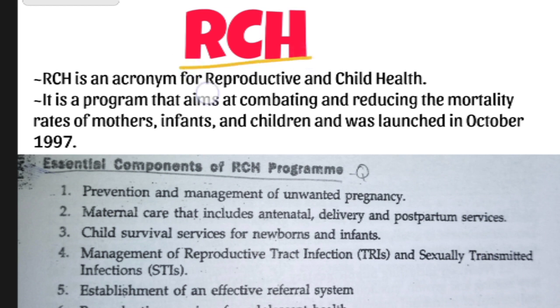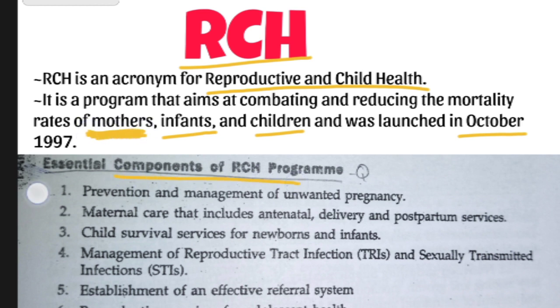RCH full form is Reproductive and Child Health. This program mainly concentrates on providing health care, providing knowledge, and preventing the death rate and disease rate, and preventing illness in the mother, infant and the child. It was launched in October. As I said, it belongs to the child section. Why are we concentrating on the mother? It's because generally the mother is provided care during the time of pregnancy. If you provide care to the mother, then automatically the baby will be healthy. So that's why the mother is included in this program.